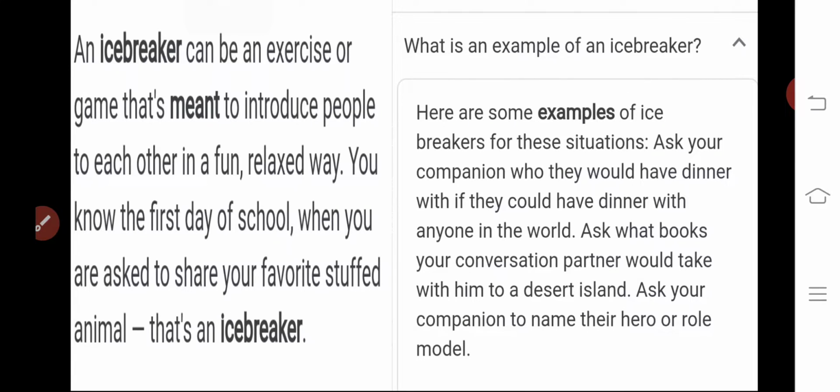So here you can ask which are the examples of icebreakers. You can ask that person with whom, if you get the chance, they wanted to go for dinner, or ask what books your conversation partner would take with him to a desert island. Suppose that person has to go to a lonely or isolated island, which book he or she wanted to carry with them. So that could also be an icebreaker activity. Or you can ask your companion to name their hero or role model. So these are all icebreaker activities.